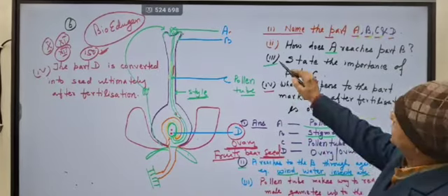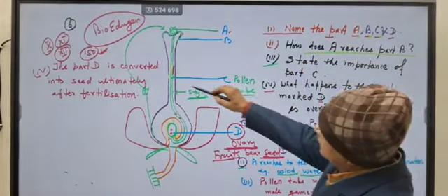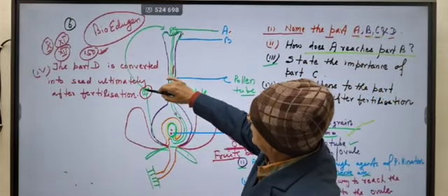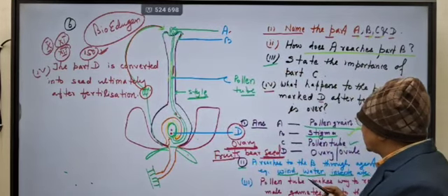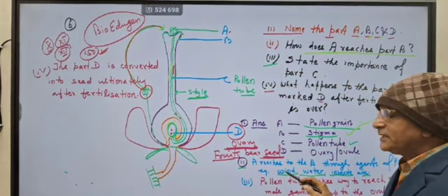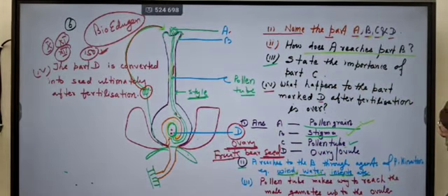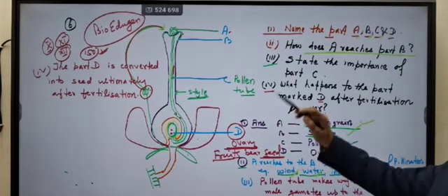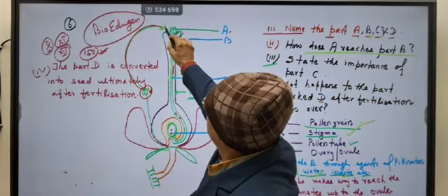Now the second question: how does A reach part B? A is the pollen grain produced by the male anther, the male part, and it has to be transferred to the female part. This is transferred by agents of pollination: wind, water and insects. These agents transfer the pollen grain from anther to stigma.